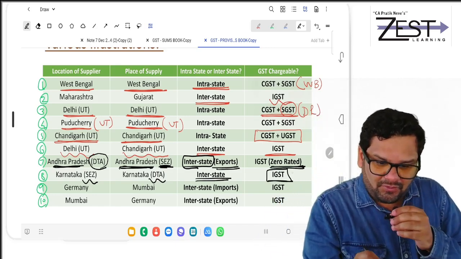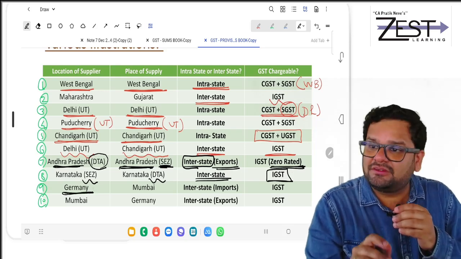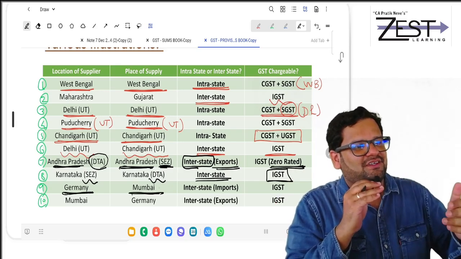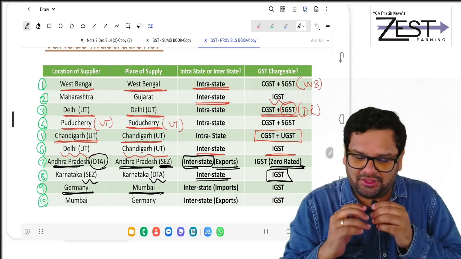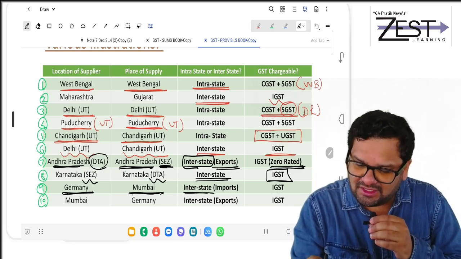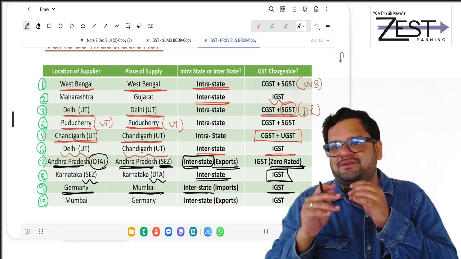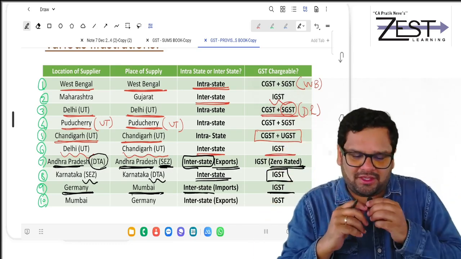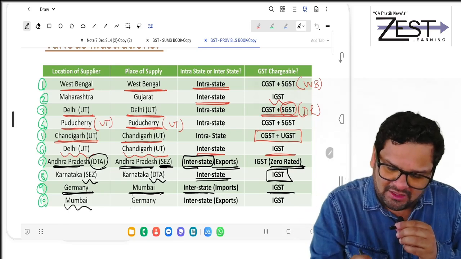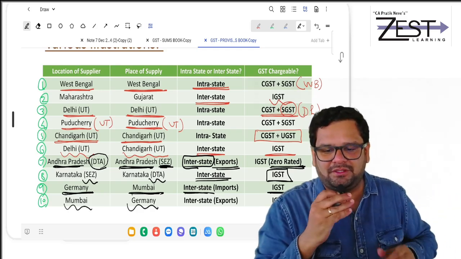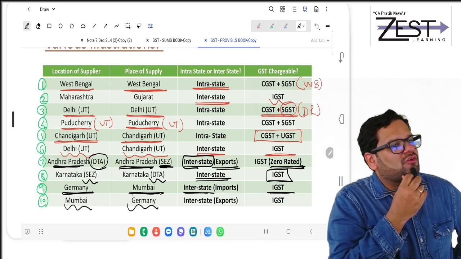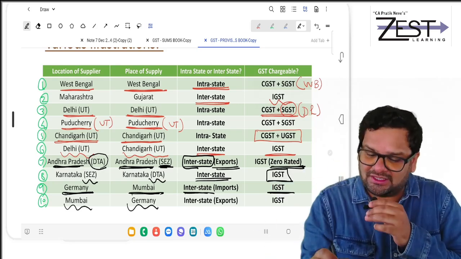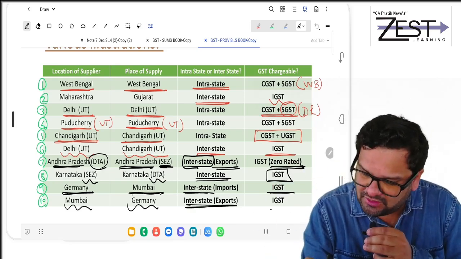Then location of supplier Germany. Place of supply Mumbai. What is it? It is actually import. So it is interstate. There will be charge of IGST. An exact opposite transaction. Location of supplier Mumbai, place of supply Germany. What will happen? It is interstate. There will be charge of IGST.